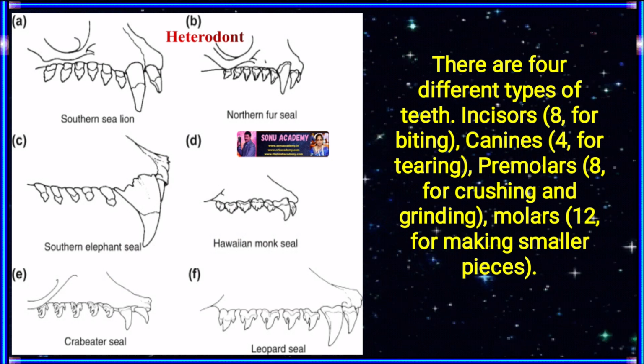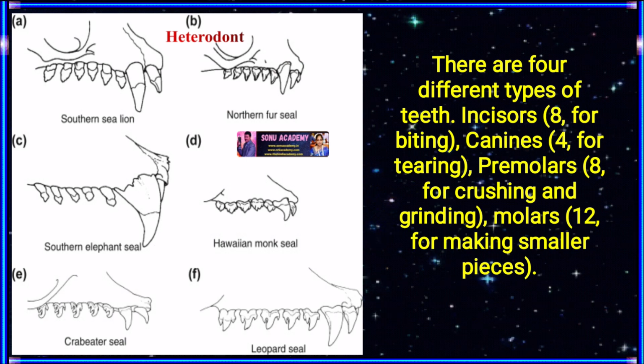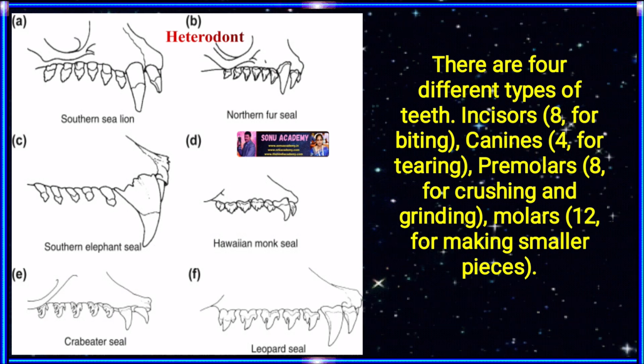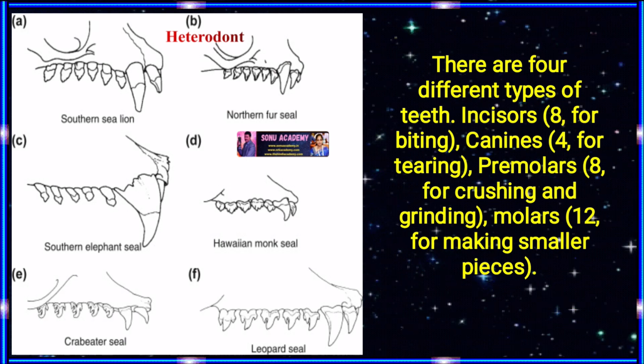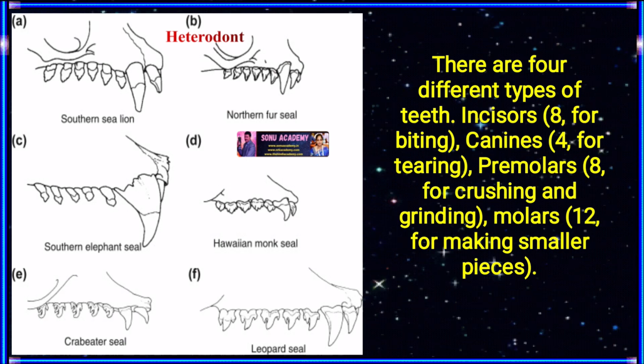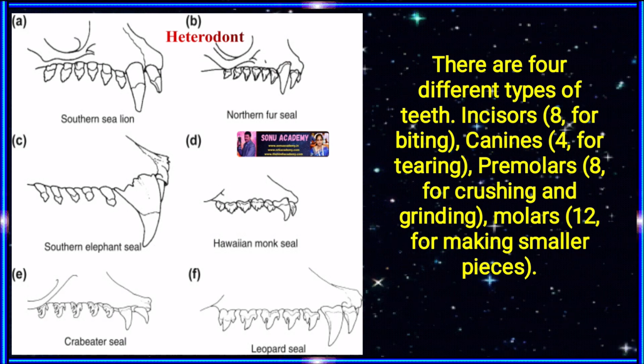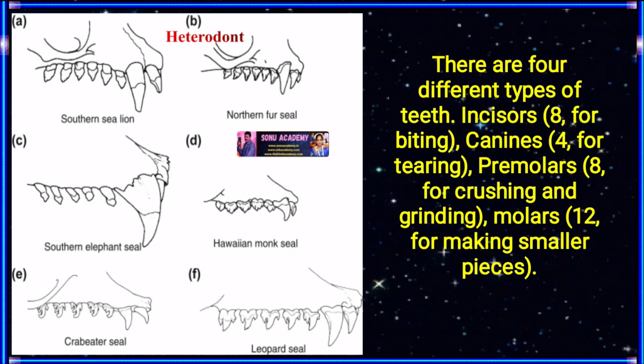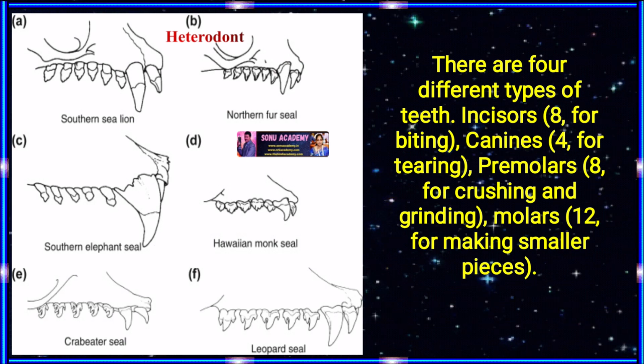Now let us see what heterodont teeth are. Heterodont teeth are of 4 types: 8 incisors for biting, 4 canines for tearing, 8 premolars for crushing and grinding, and 12 molars for making smaller pieces. Example: Metatherian and Eutherian animals show this type of teeth.